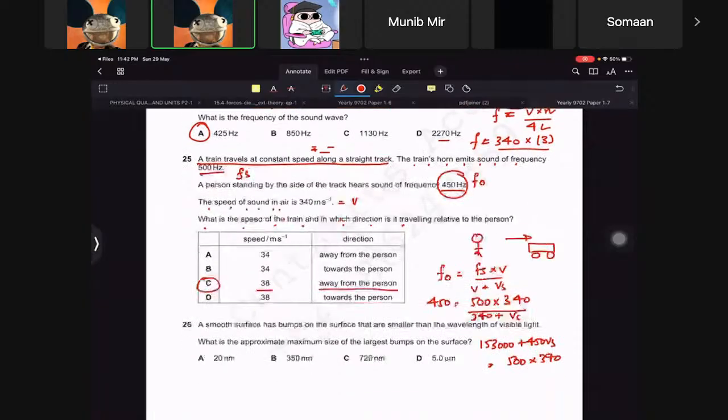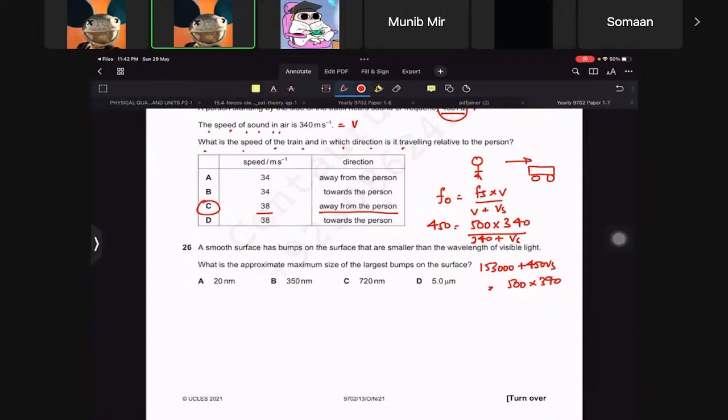Now, a smooth surface has bumps on the surface that are smaller than the wavelength of visible light. What is the approximate size of the largest bump on the surface? Okay, wow. So visible light basically goes from 400 to 700 nanometer.